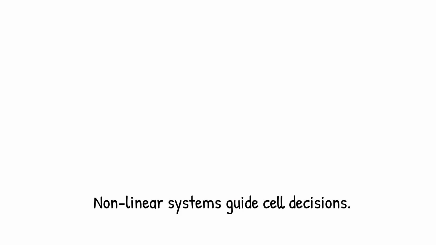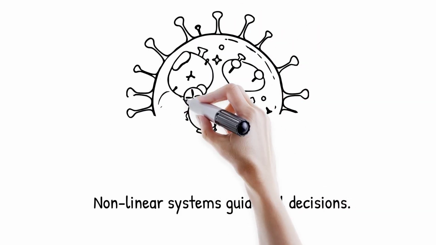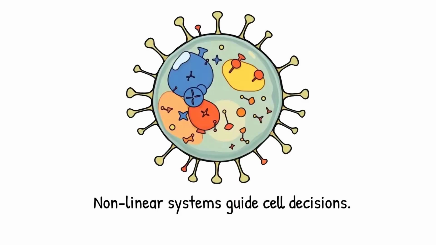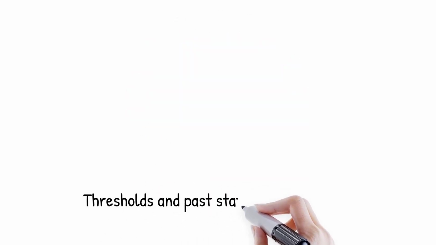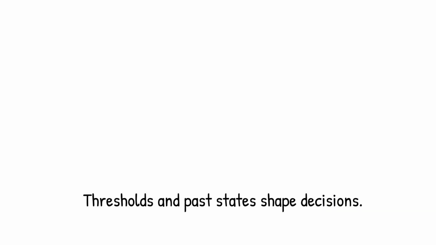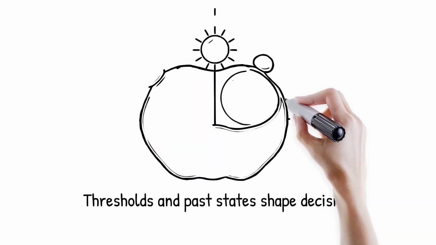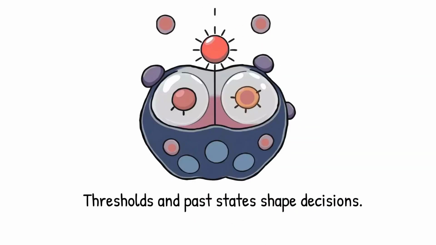At the cellular level, nonlinear systems govern decisions such as whether a cell divides, differentiates, or undergoes programmed death. Molecular switches and feedback loops amplify small biochemical signals into decisive outcomes, preventing cells from remaining in indecisive intermediate states. These dynamics often involve threshold effects, bistability, and hysteresis, meaning that past states influence future choices.